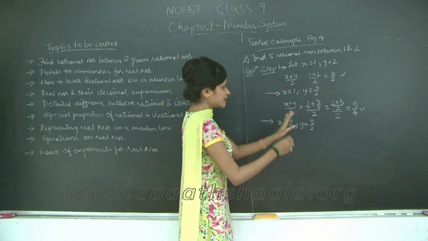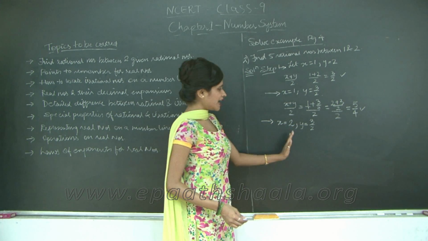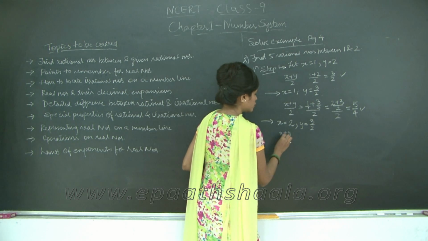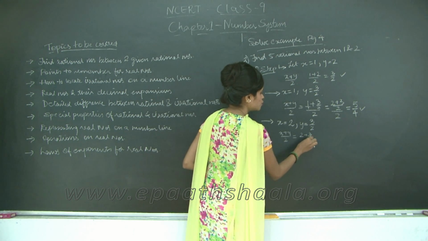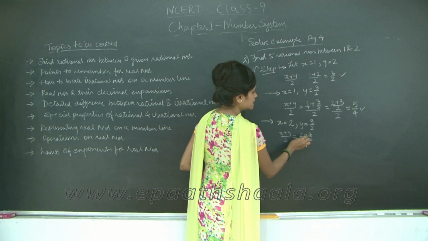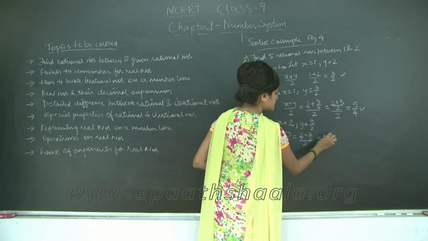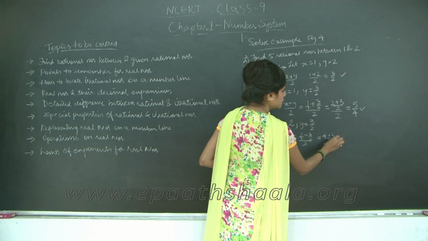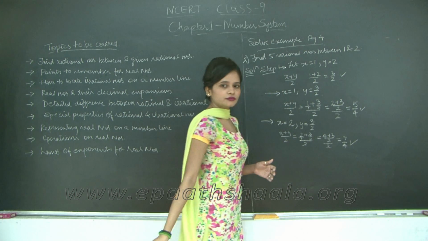You can take any of these, 1 and 5 upon 4, 3 upon 2 and 5 upon 4. I am just taking the simple ones. Okay. So (x plus y) upon 2 is equal to (2 plus 3 upon 2) upon 2. Again taking the LCM of this numerator, what do I get? (4 plus 3) upon 2 upon 2, right, which is 7 upon 4, correct?